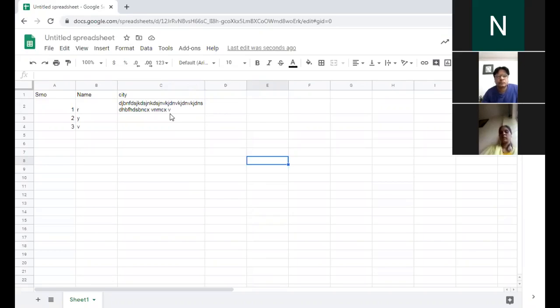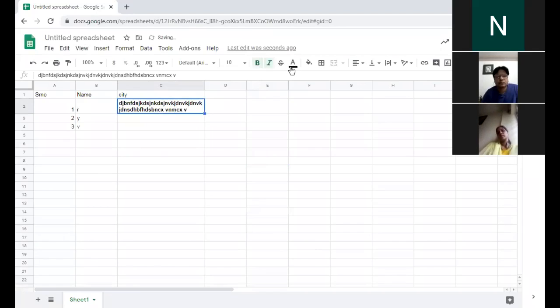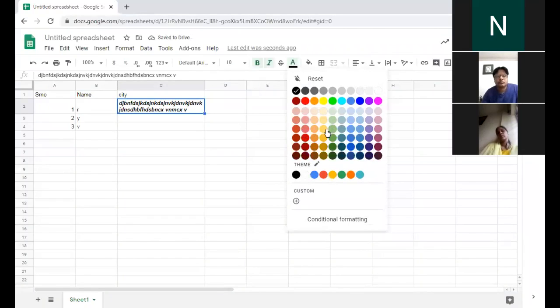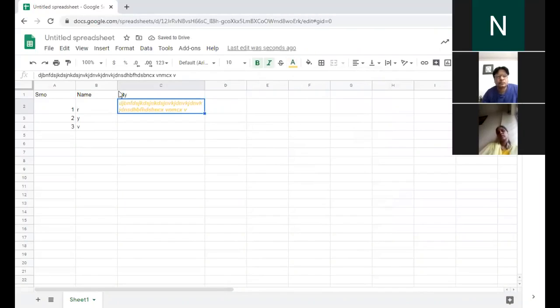So you can wrap the data, or otherwise you can just double click on that particular column and row, so that your cell will be resized as per your content. Now, like in Word, we have many options for formatting in Excel. You can make your text bold, then italic. You can change the color. Likewise, from here, you can change the color of the text also. Then you can give borders to your table.